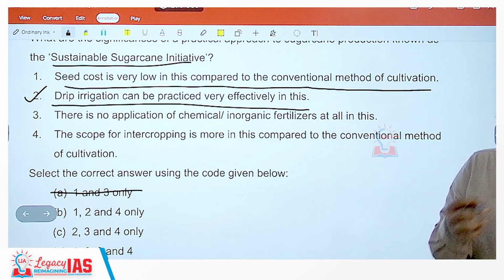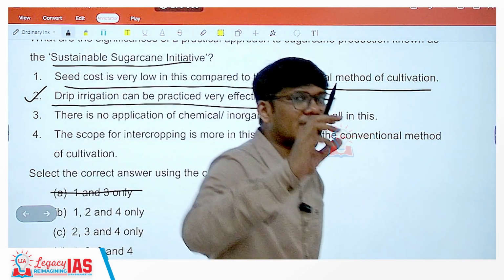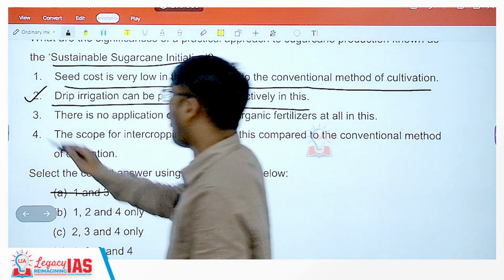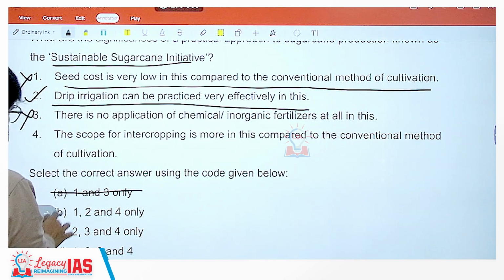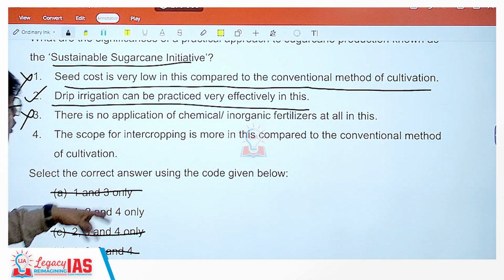There is no application of chemical or inorganic fertilizers at all in this. No. We are talking about sustainable, so that is not zero use of chemical fertilizer. Some use of chemical fertilizer will still be there. Hence, statement 3 will be wrong. Hence, any option which has statement 3 will be eliminated. So this is gone. This is gone. So 4 will also be right.